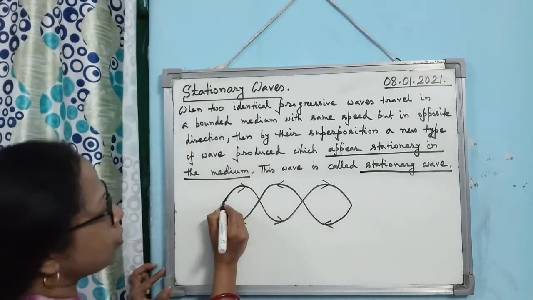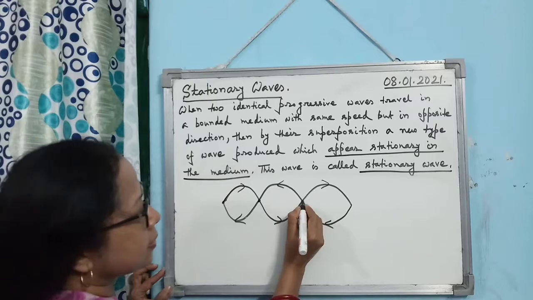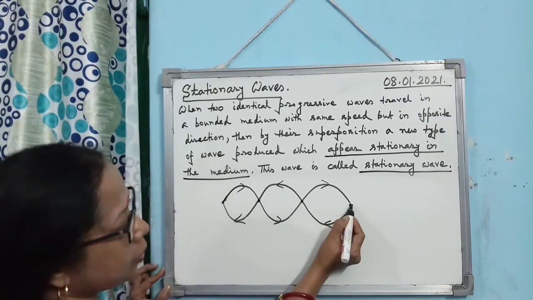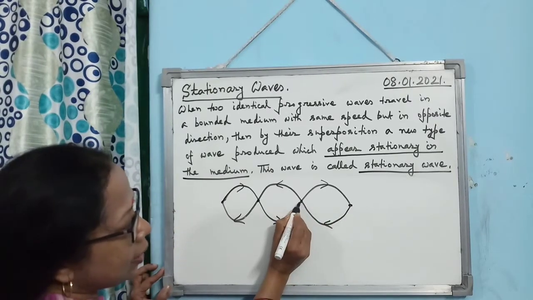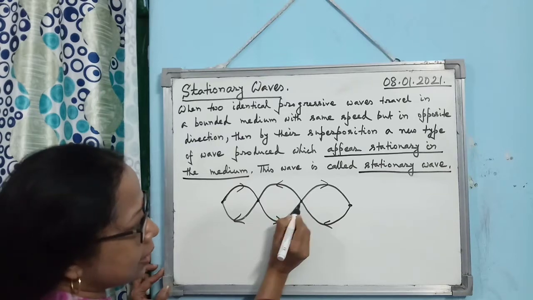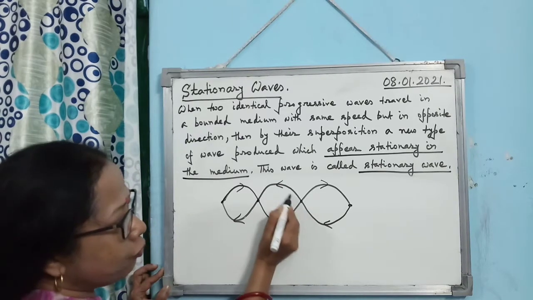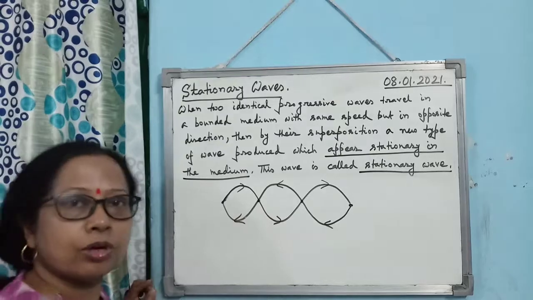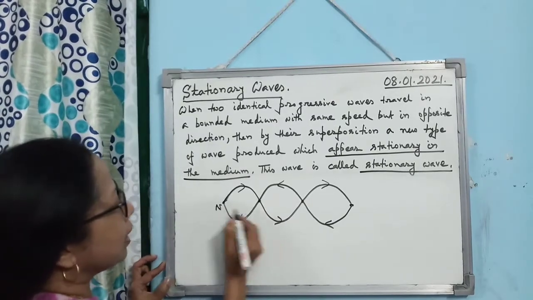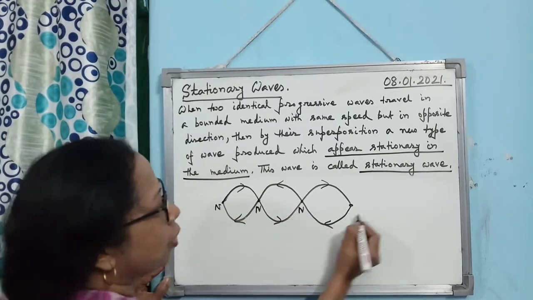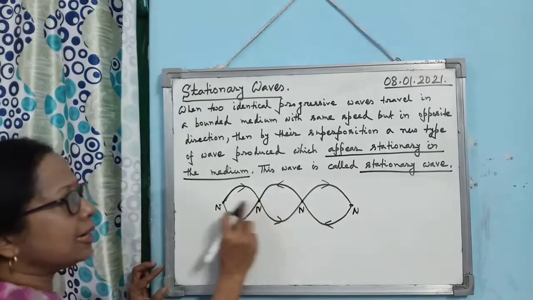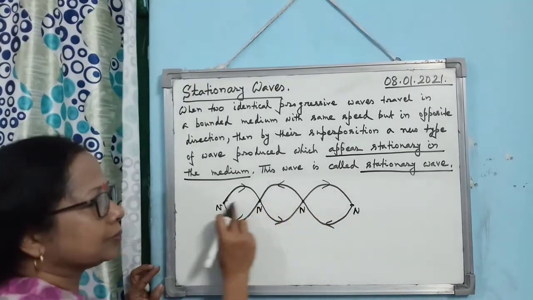So you see, when the formation of a stationary wave takes place, it happens like this. Look at this point. The incident wave is moving in this direction and the reflected wave is just 180 degrees out of phase. So what will happen? The particles at this point will permanently be at rest.